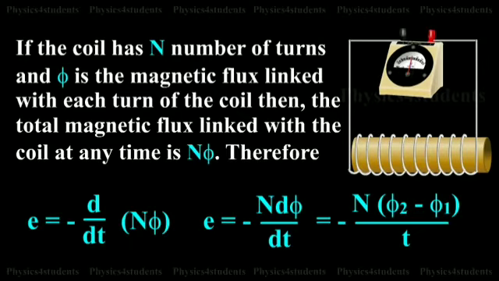Therefore, E is equal to minus d by dt of nφ. So, E is equal to minus n dφ by dt, which is equal to minus n into (φ2 minus φ1) by t. The negative symbol indicates opposite direction.